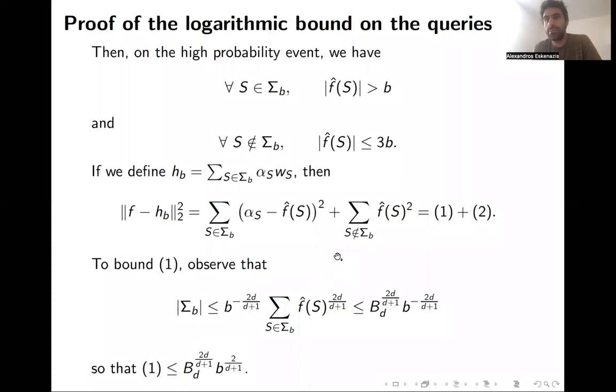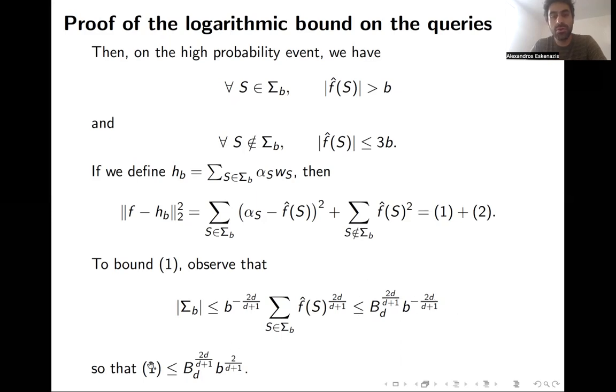But this can be bounded above by the sum of all Fourier coefficients to this power, and this is bounded above by this constant B_d to the 2d over d plus 1, by Bonami-Lustile. So the first sum does not contain many terms, and therefore we can bound each of them from above by b squared, and there are this many of them.